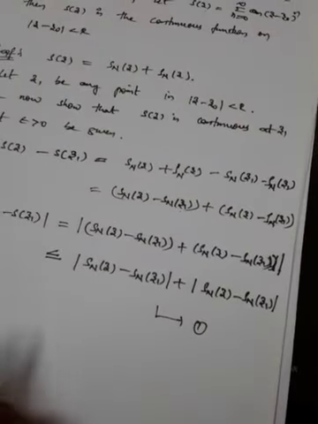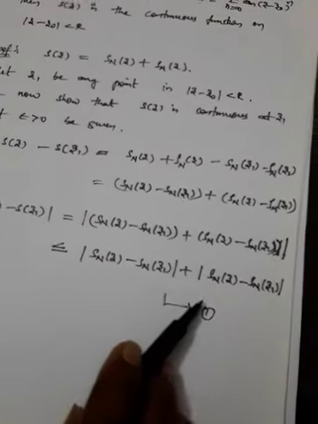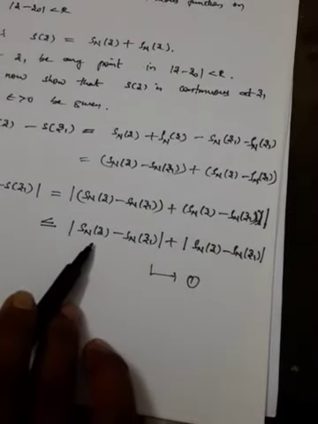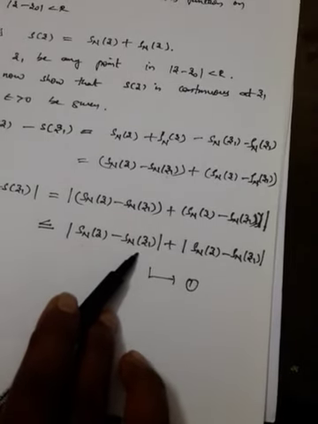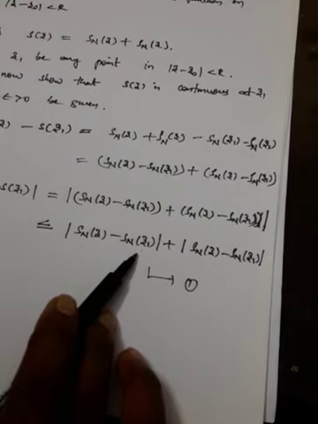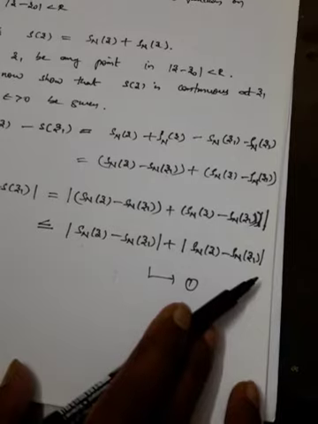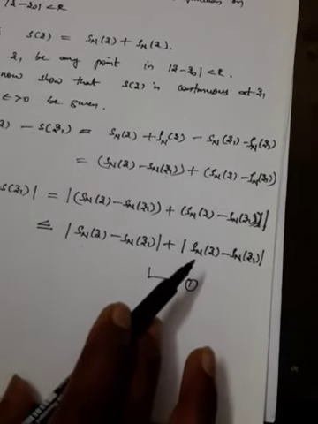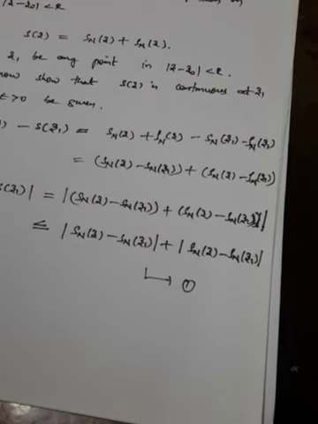Simply what we have taken is s of z and s of z1, and we have written it in the form of like this. Now we'll try to find out the value of Sn of z and Sn of z1, and the other one is rho n of z and rho n of z1. These are the two things we are going to find out.